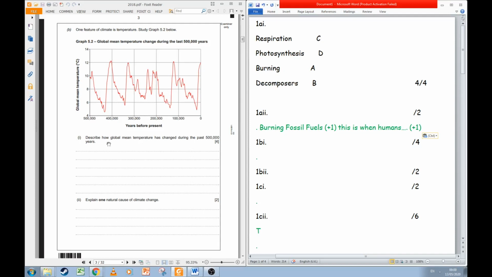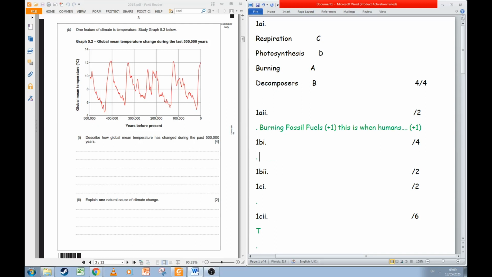It says describe how global mean temperature has changed during the past 500,000 years. So how has the temperature gone up, down? How is it different in the past 500,000 years? Okay, we often say when you're writing about questions like this to use the TEA structure, trends, examples, anomalies. You can do that, but remember that's kind of 3 points. This is 4, so we're going to need something extra in there.